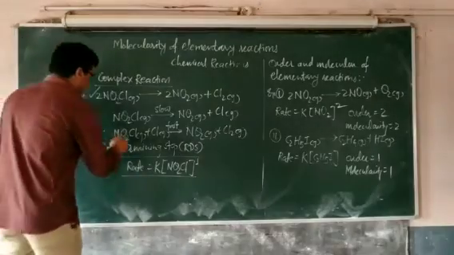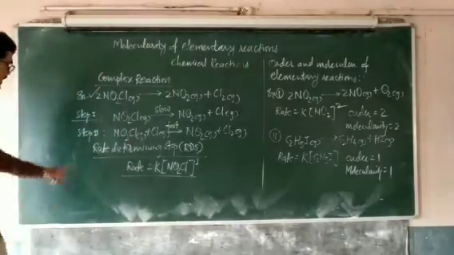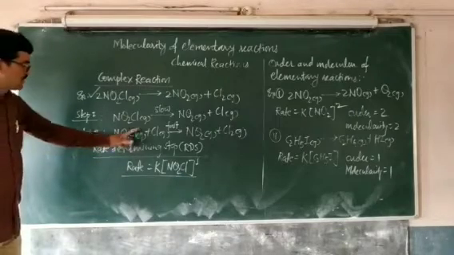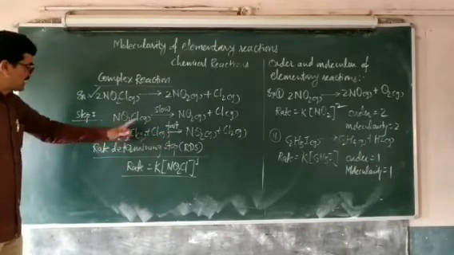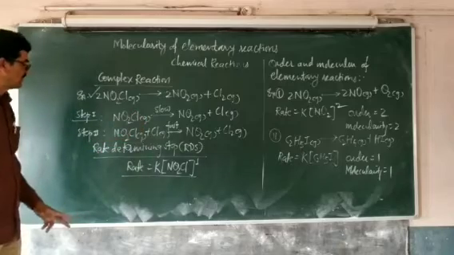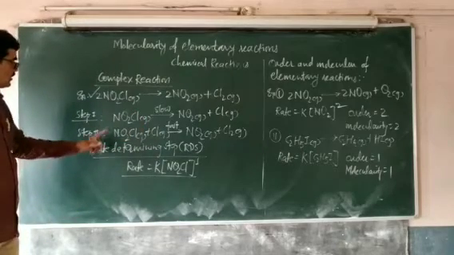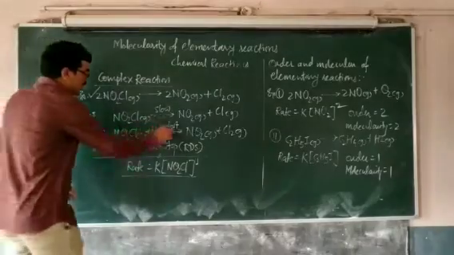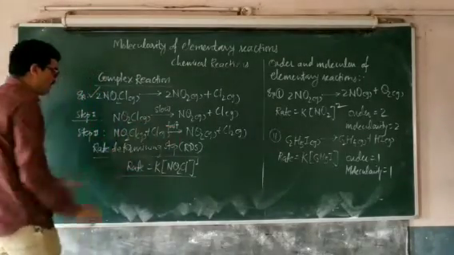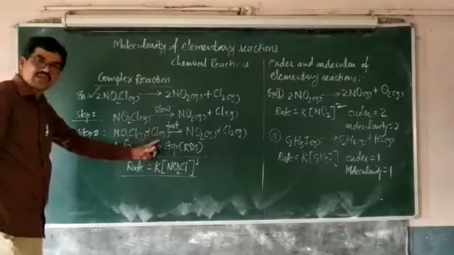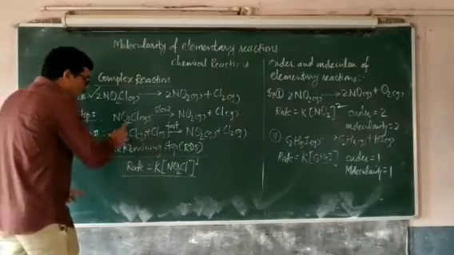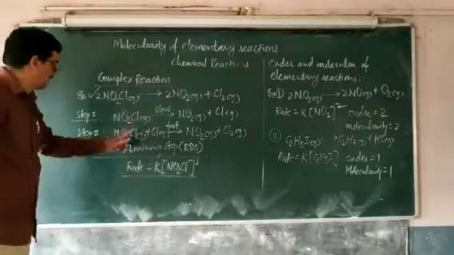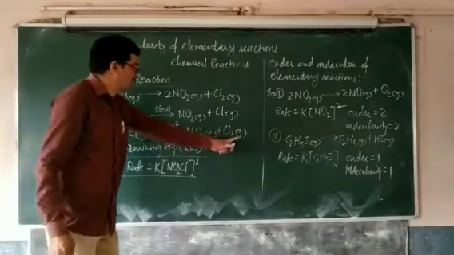But here is another step, which is a fast step. The rate law is not decided from this fast step, but the molecularity can be decided from this step. In this step, two reactant molecules are involved. One is NO2Cl and another is Cl, and therefore the molecularity of this second step will be 2. It is a bimolecular step.